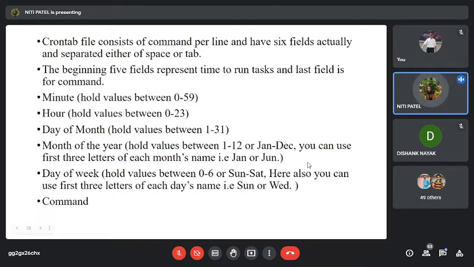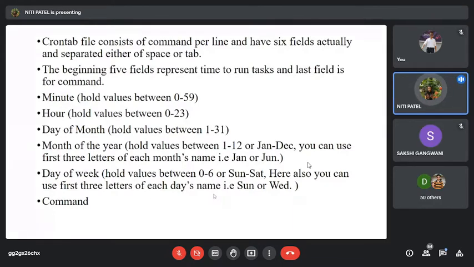Okay. You can also use the first 3 letters in case of month of the year and day of the week. For the rest, you cannot use any names. You have to use the numbers. And the last field you have to specify is the command. So if I want to perform listing in the background, what command do I have to give over here? ls. If I want to make a directory in the background, the command is mkdir. So it will make a directory. If I want to remove the directory in the background, I have to give the command rmdir.